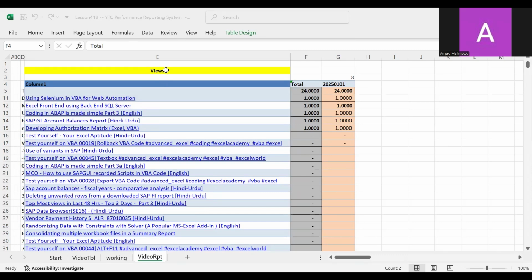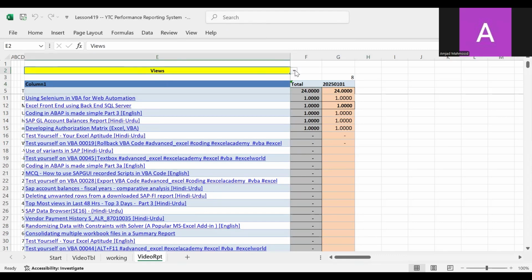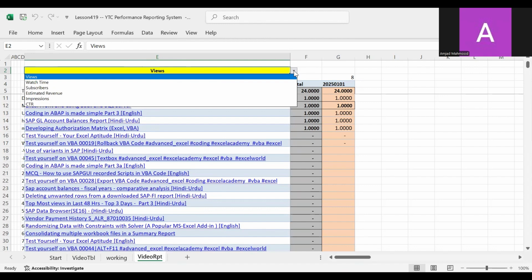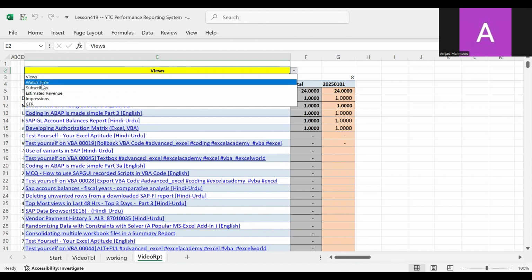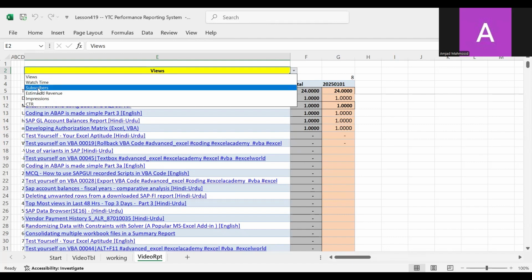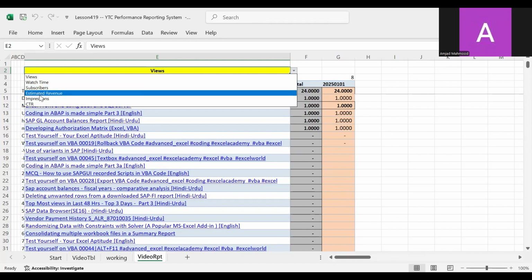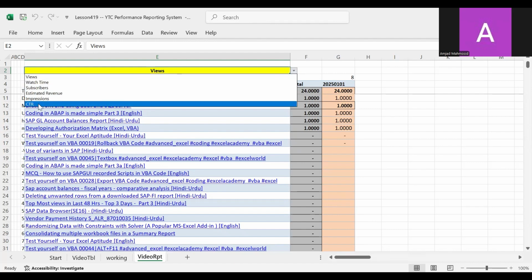In this session, we will discuss a great feature of Excel, in which the drop-down decides which formula the system uses, on the basis of the selection. The views are counted with the sum, that's fine. Watch time is also counted with the sum, that's fine, but the cell format should be different. Also, the subscribers can be counted with the sum. But the CTR is a rate, and a rate cannot be totaled with the sum, right? So it has to be a different formula, right?